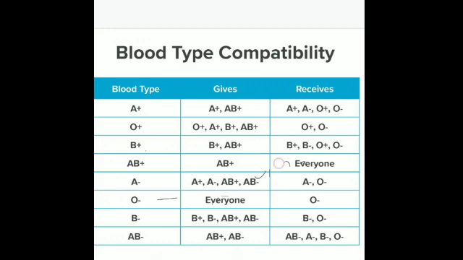Is that clear? From all the 4 blood groups. While blood group O is known as the universal donor, just because he or she can donate the blood to all the blood groups, that is A, AB, B and O. Is it clear?